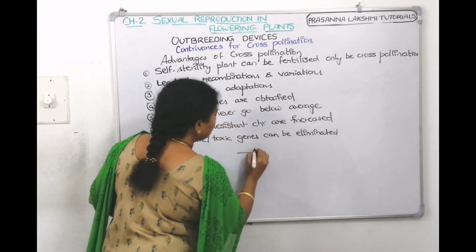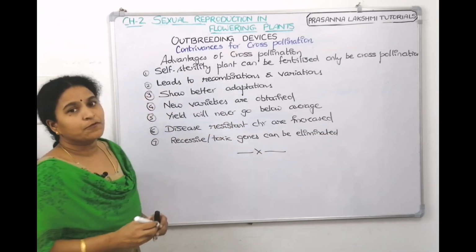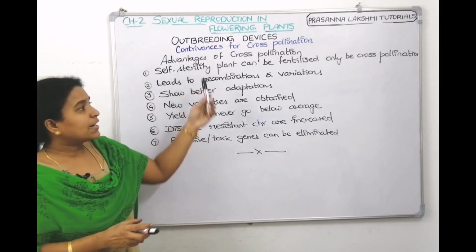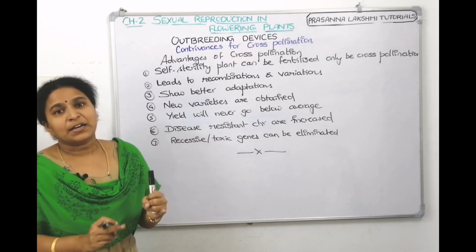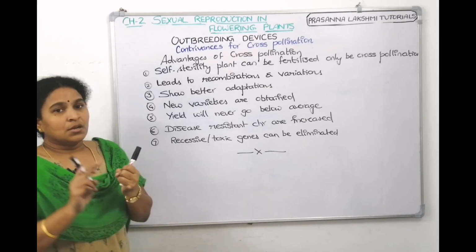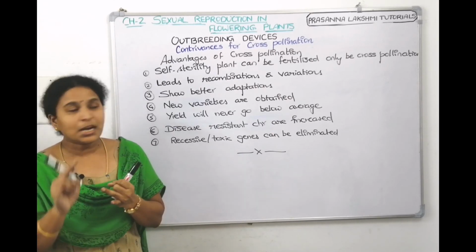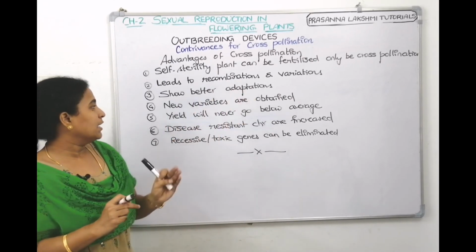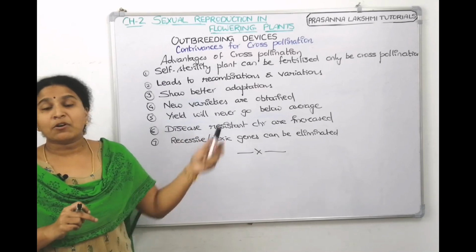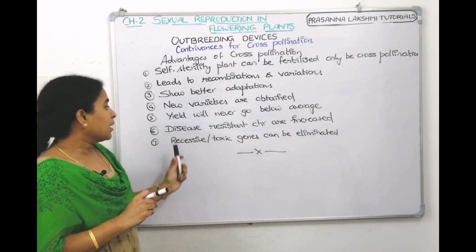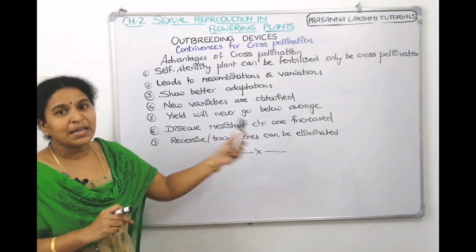So children, all these are the advantages of cross-pollination. Self-sterility plants can get fertilized only with cross-pollination. Cross-pollination leads to recombinations and variations. Thus, it helps in production of new varieties. Then, yield will be high because they are hybrids. Disease resistance character can be increased. Recessive or toxic genes can be eliminated.